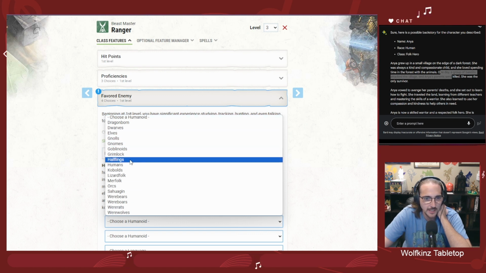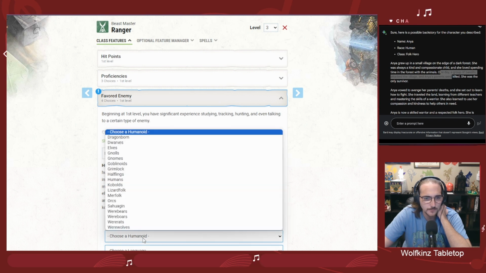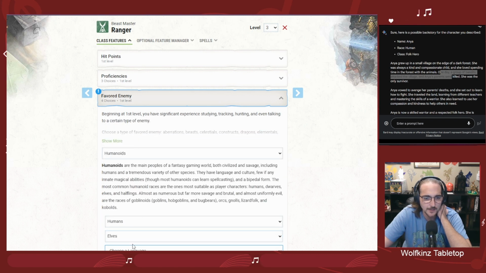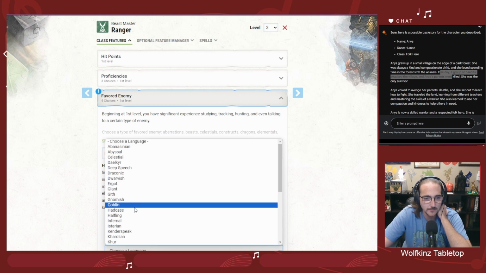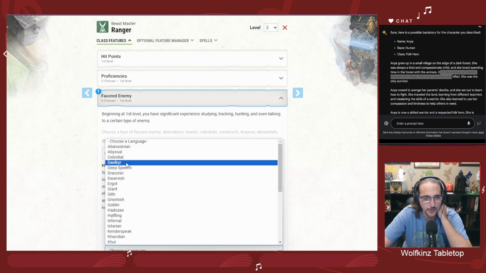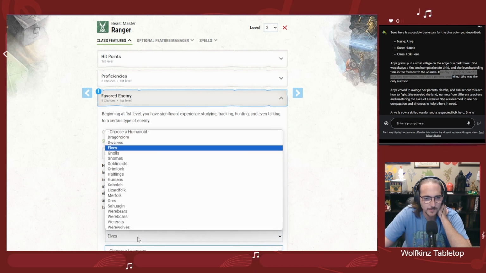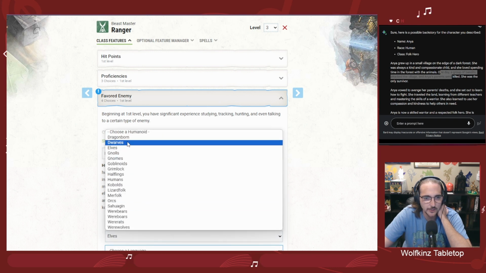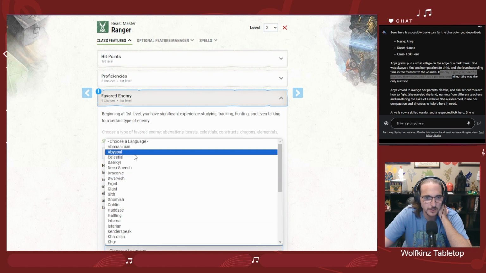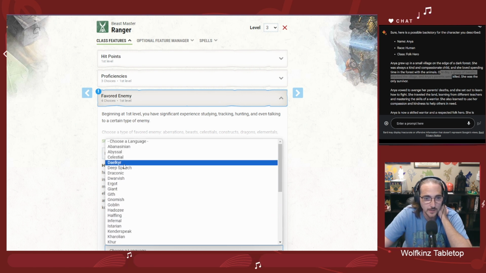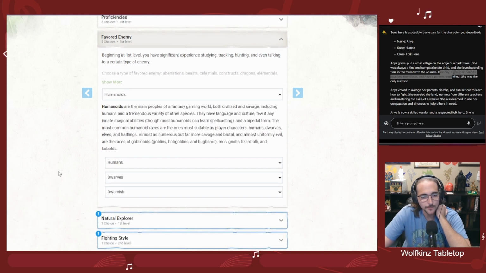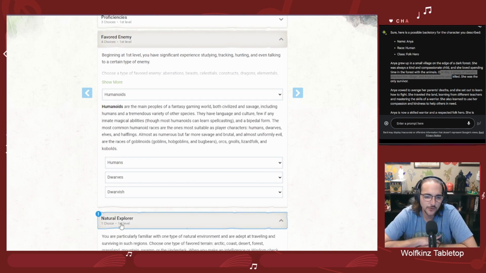And I would assume that they were a band of humans and, let's say, elves. Because of this, she probably picked up another language studying them, but she already knows Elvish. So actually, let's say they were humans and dwarves, and she picked up Dwarvish while she was basically studying how to hunt these people. There we go.